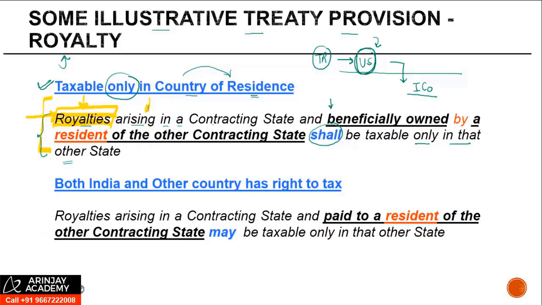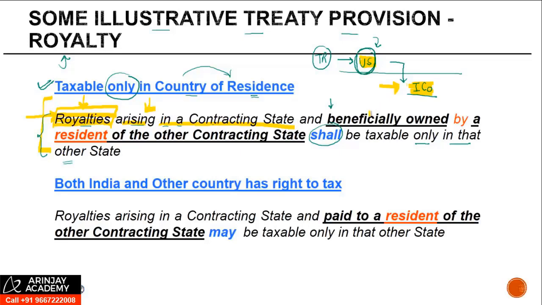Second, arising. What is the meaning of arising? Generally in the clause relating to FTS, there is a provision which says when would the royalty be considered as arising in a contracting state. So if the royalty is paid by a company in India to a recipient of US, when would it be said that the royalty is arising in a contracting state, or arising in India?